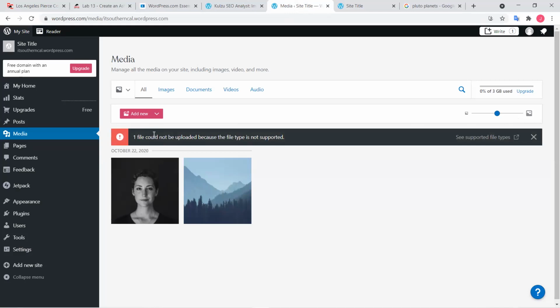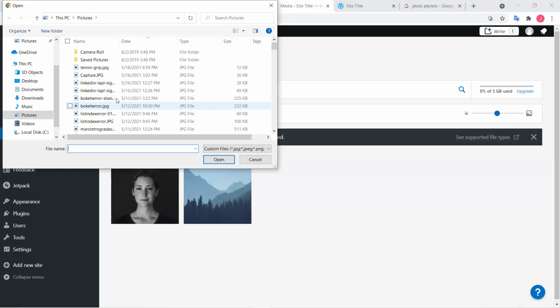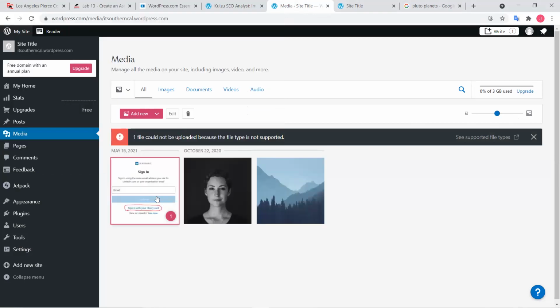So for this one, some URLs might not work, but you can download the image to your computer and just upload it from the computer. Pictures. Let me try this one right here. See, now I click that and it uploads my pictures onto that. And of course, if you don't like that, you can always delete it. You can hit trash right there.